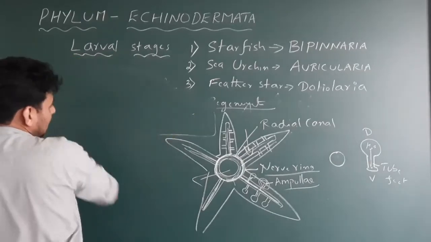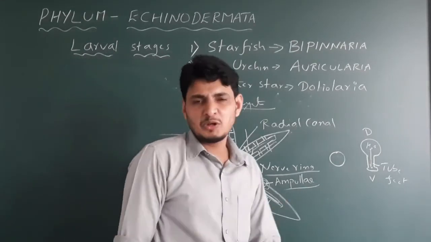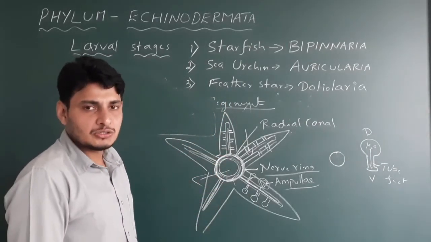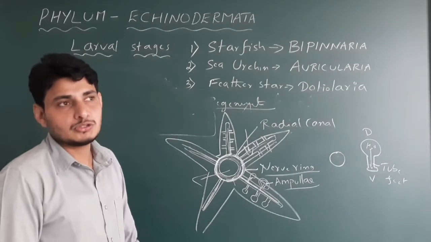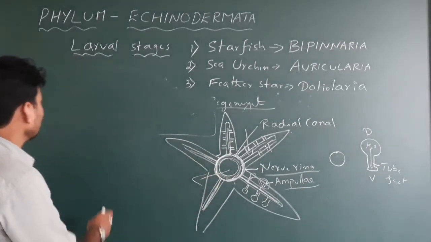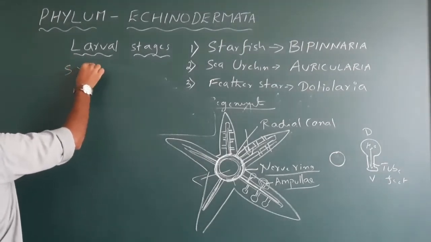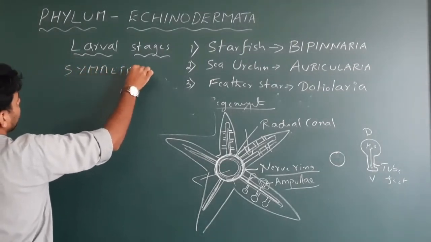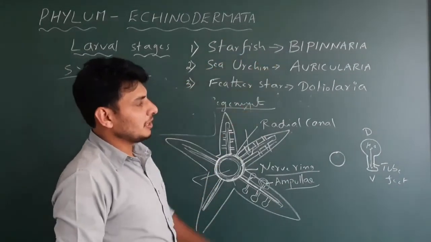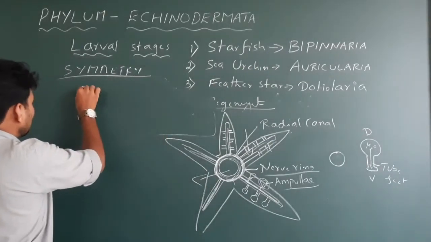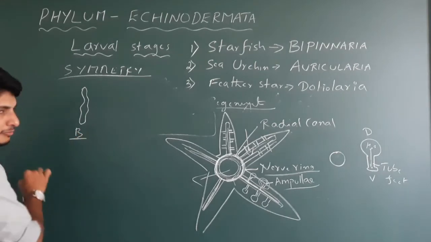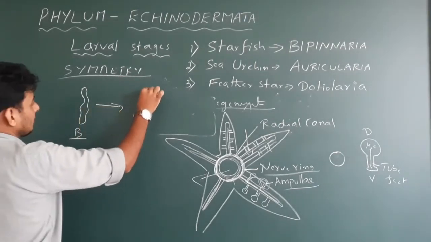About the symmetry. We know that these are coelomates and they are triploblastic. They have 3 germ layers. We know it. Are they schizocoelomates or eucoelomates, or sorry, enterocoelomates? Echinoderms, think about it. Next I'm talking about the symmetry. Write the symmetry. When you take the larva of the starfish, called the bipinnaria, we just draw the bipinnaria larva. This is the larva of the starfish called bipinnaria. I'll write B, bipinnaria.